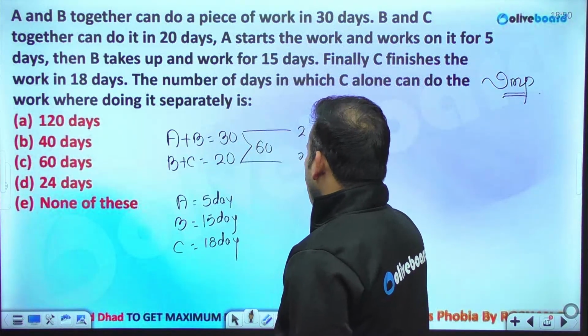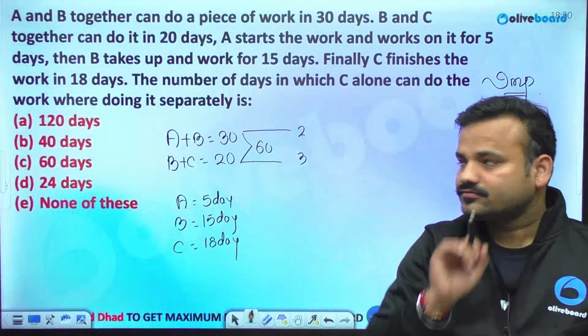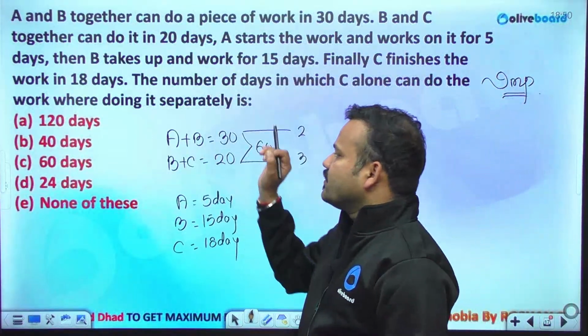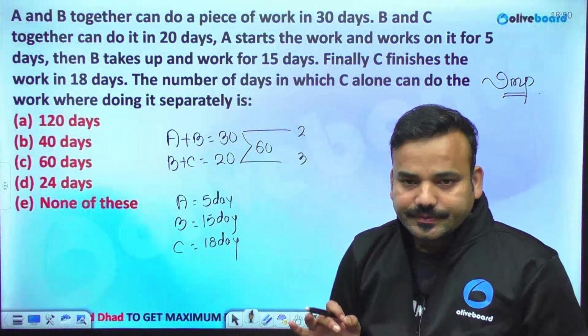So we don't know the efficiency of A, B and C individually.